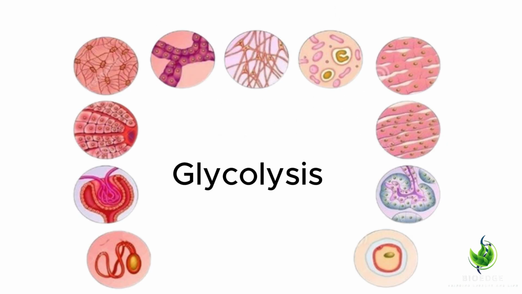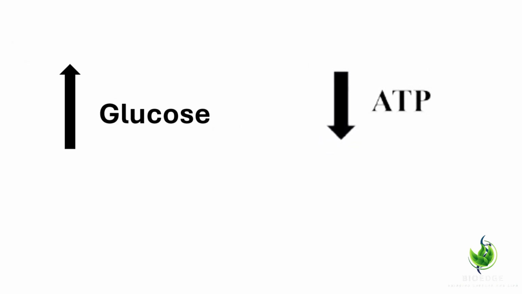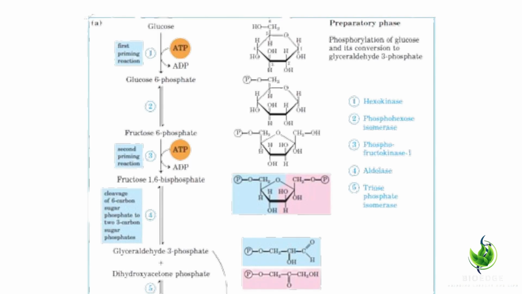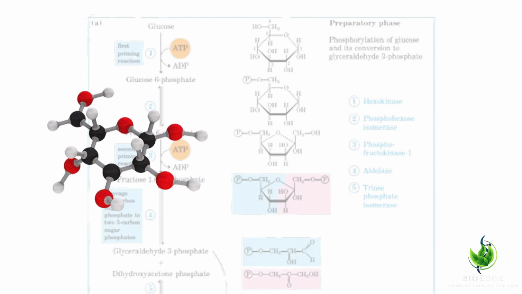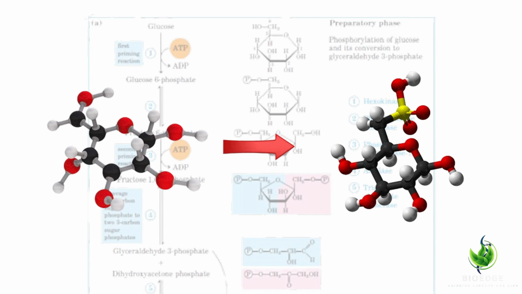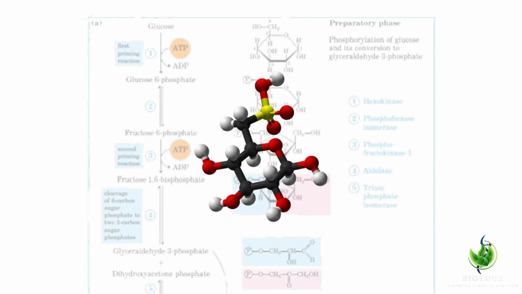Glycolysis takes place in all the cells. It mainly occurs during high glucose concentration and low ATP concentration, and during the fed state. Glycolysis is the most widely distributed catabolic pathway, which proceeds through fructose 1,6-bisphosphate. It is also known as the FBP pathway. Glucose comes in a metabolically active form, which is phosphorylated on carbon 6 by hexokinase and converted into glucose 6-phosphate. Thus, glucose 6-phosphate is the starting point of all three lytic mechanisms.